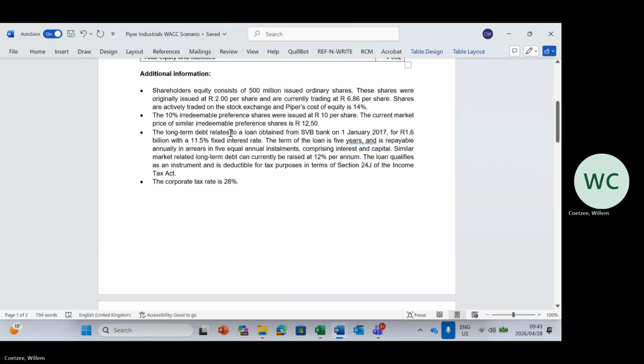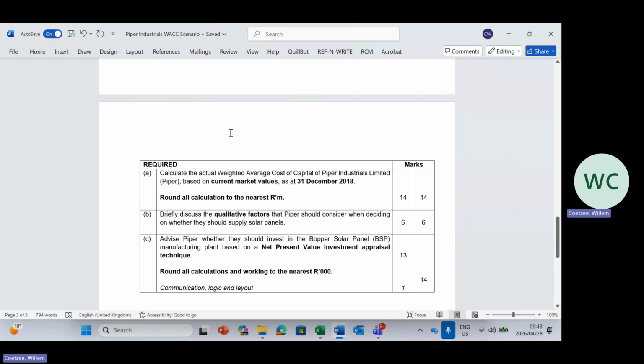So the first thing that I look at when we do a WACC question, I look for the actual or current, so that I know that I need to calculate actual market values and not just the target. And usually I would think for myself, why do I need this WACC? Is there a free cash flow valuation coming? Is there an NPV calculation coming? Is there a financing decision coming? Why do I need this WACC?